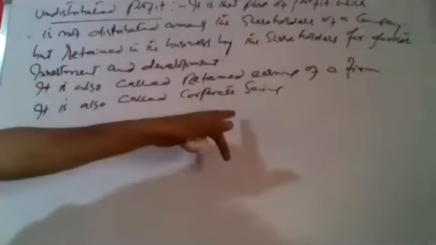It is also called retained earnings of a firm, or it is also called corporate savings. That part of profit which is not distributed to the shareholders but retained by the firm for future use, especially or particularly to meet emergency expenses. Sometimes it is used for emergency, particularly it is kept to meet the emergency expenses. So that is why it is also called corporate savings or undistributed profit.